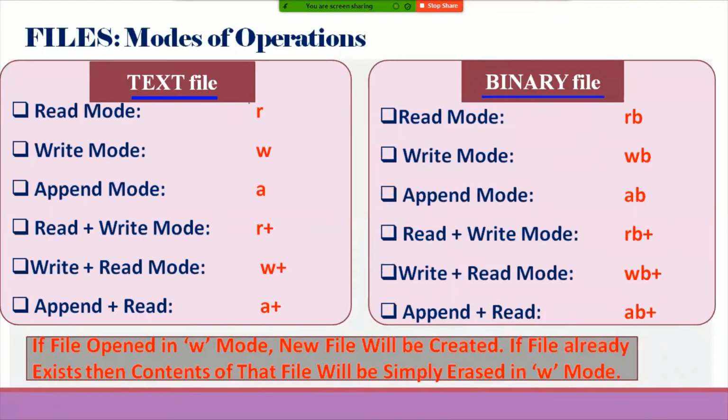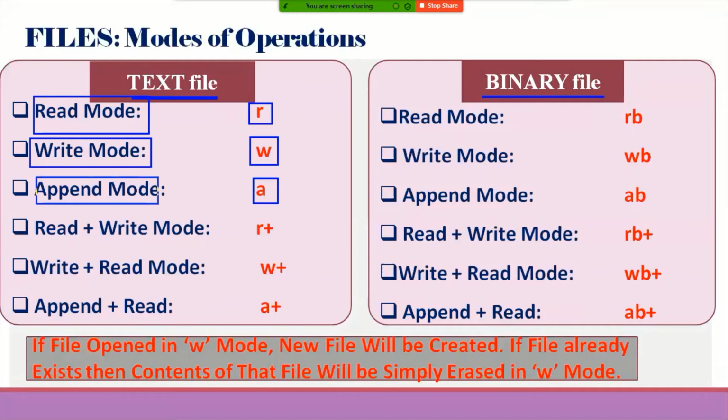If I specify R, that is called read mode, which is to perform the read operation. If I specify W, a new file will be created. If I open an existing file, the contents of that existing file will be deleted, and I can perform the write operation. That is called write mode. If I specify A, I can perform the append operation, that is, at the end of the existing file I can add a few more contents.